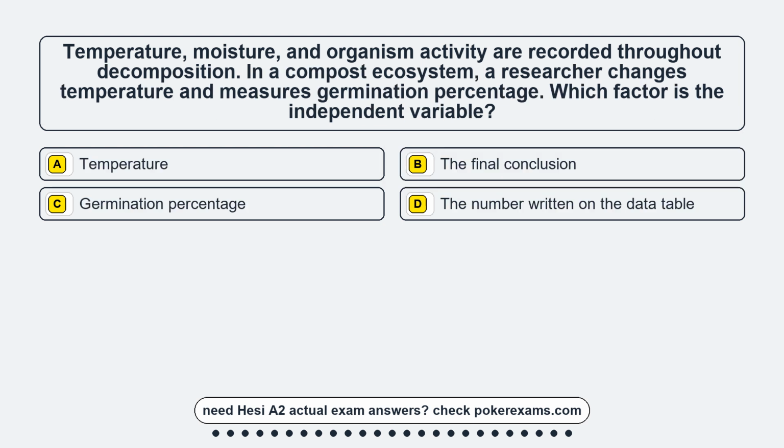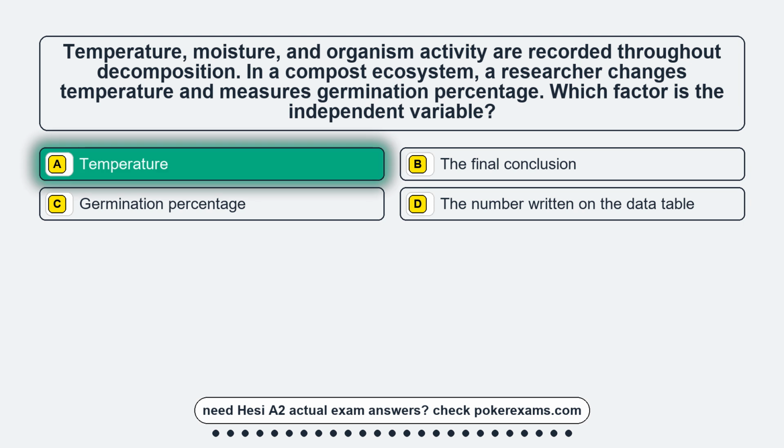Question 24. Temperature, moisture, and organism activity are recorded throughout decomposition. In a compost ecosystem, a researcher changes temperature and measures germination percentage. Which factor is the independent variable? Option A, temperature. Option B, the final conclusion. Option C, germination percentage. Option D, the number written on the data table. The correct answer is option A, temperature.